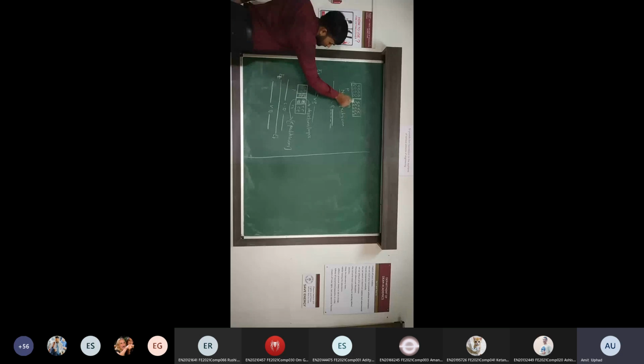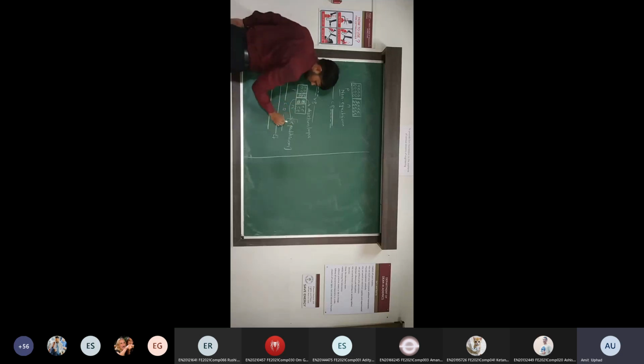Initially they are in non-equilibrium, that's why Fermi levels mismatch. But when electrons penetrate in p-type, there is an increase in the number of electrons, so the Fermi level will increase. And electrons are lost by n-type, so its Fermi level decreases, and the Fermi levels get matched in the equilibrium condition.